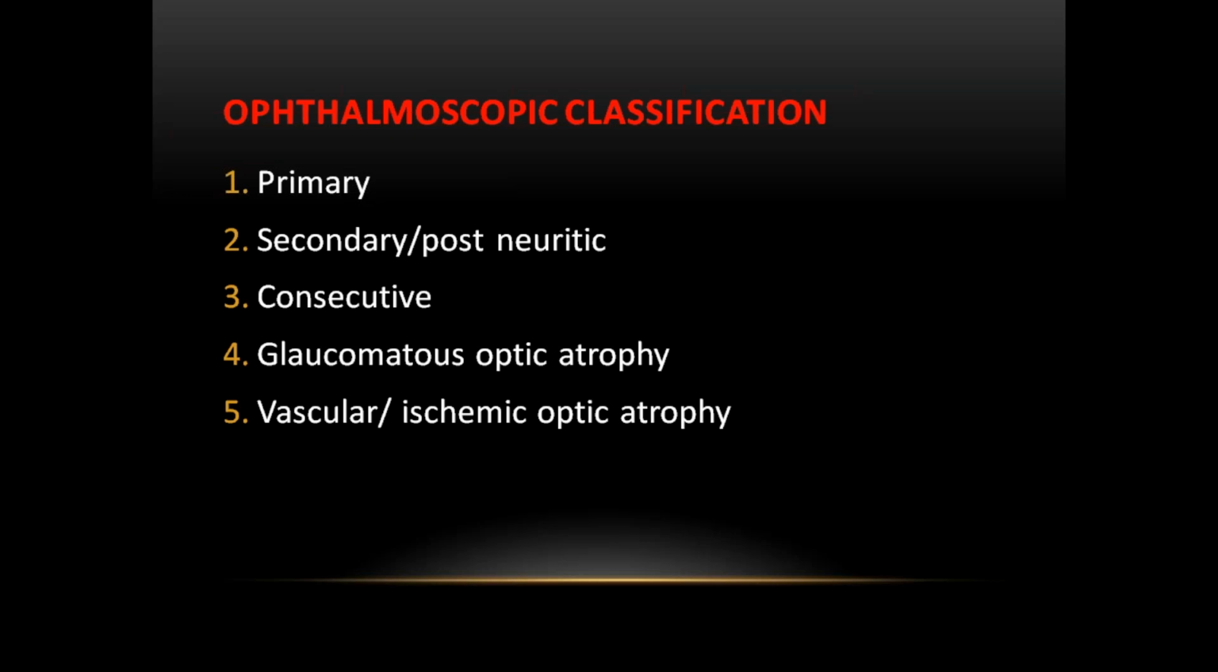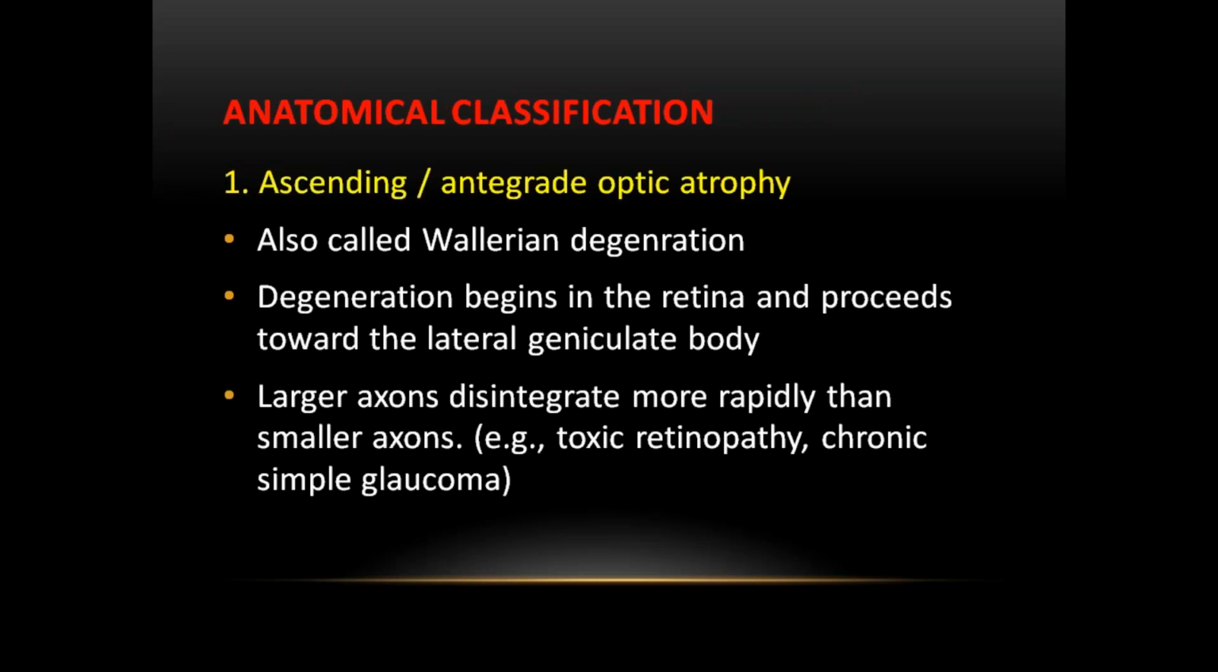There are various types based on ophthalmoscopic classification. Now the anatomic classification: antegrade and retrograde. The other name for antegrade is Wallerian degeneration. Degeneration begins in the retina and proceeds towards the lateral geniculate body. Larger axons degenerate more rapidly than smaller axons.